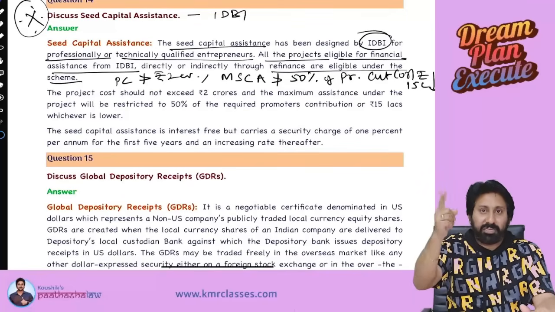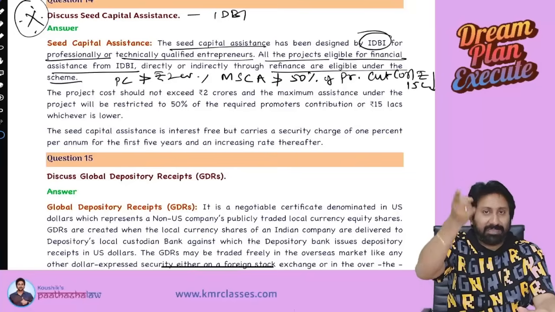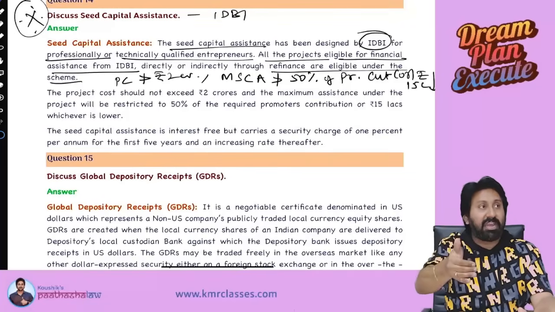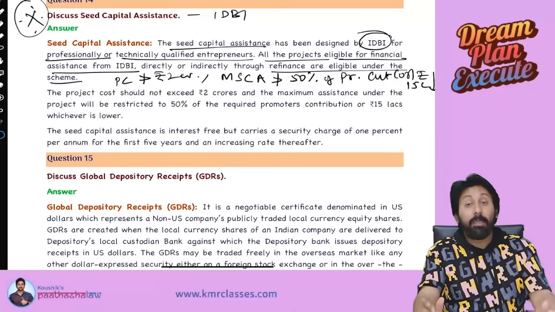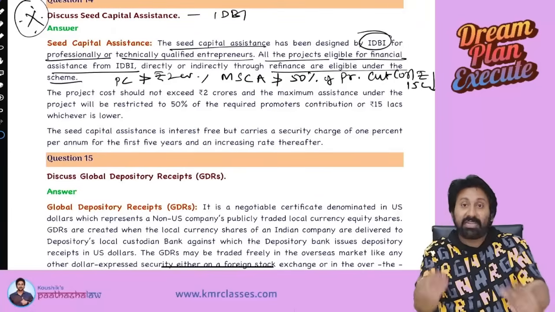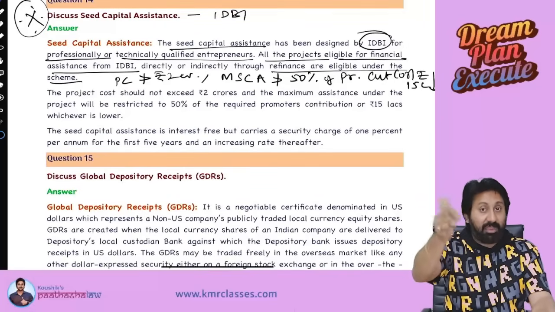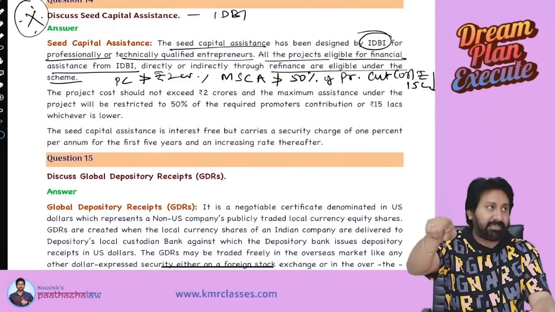Promoter contribution is 1 crore. 1 crore into 50%, 50 lakhs. 50 lakhs or 15 lakhs, whichever is lower, 15 lakhs. So seed capitalization is restricted to 15. Promoter's contribution is 10 lakhs. 10 lakhs into 50%, 5 lakh, or 15 lakhs, whichever is lower, 5 lakhs.